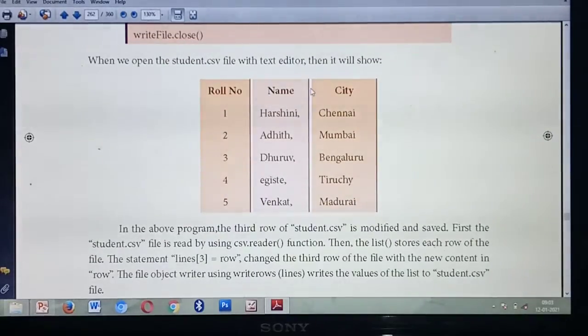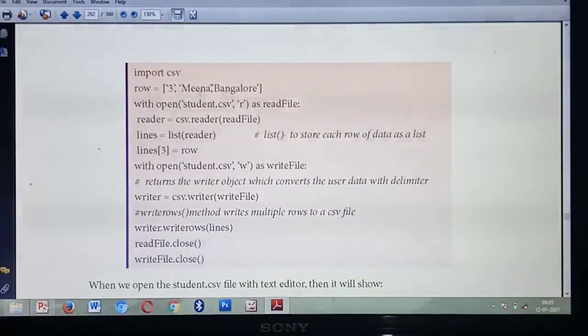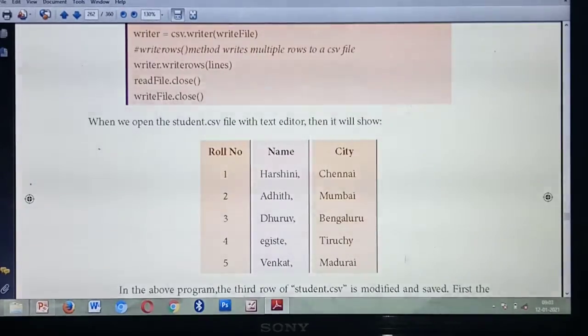Understood? See the output. This output is also wrong. So in the place of Duru you should cut and write Meena. In your book please cut this output and write it. In the place of Duru, cut it and write Meena, because you are modifying the third row detail as Meena Bangalore. Spelling of Bangalore, B-a-n-g-a-l-o-r-e. Here also you should cut and write Bangalore. Understood? That's the correct one.